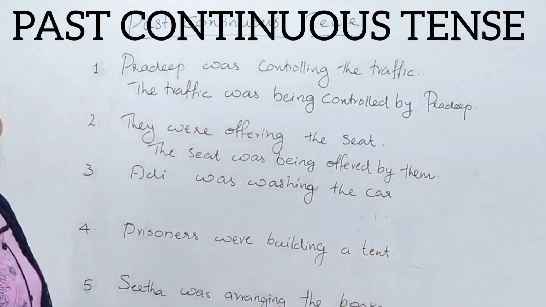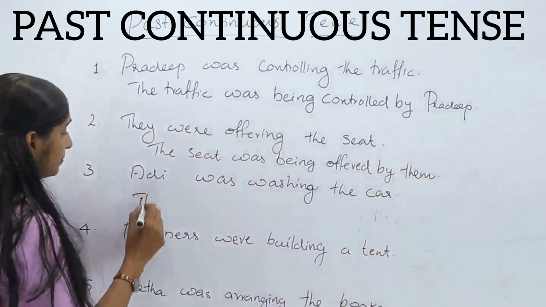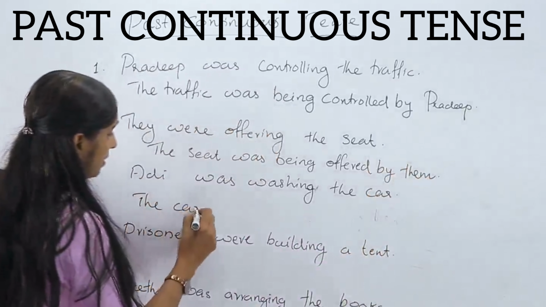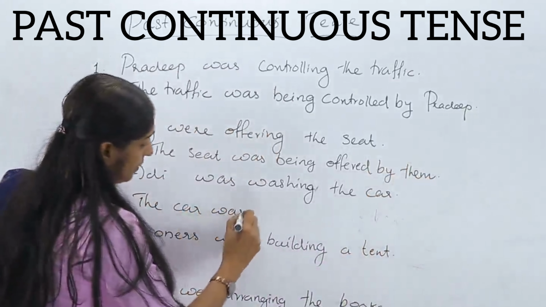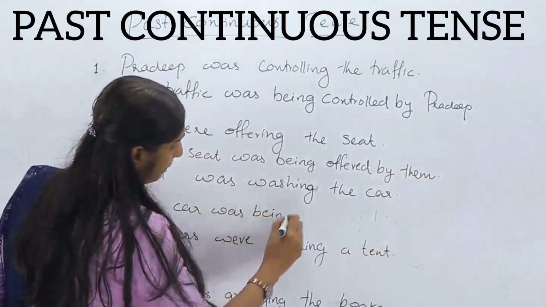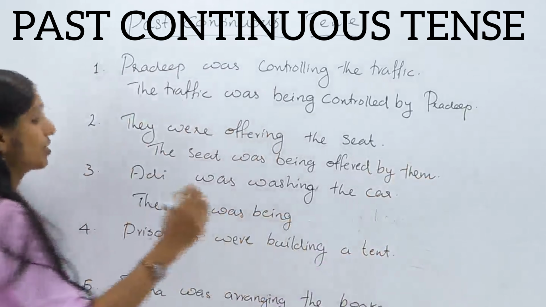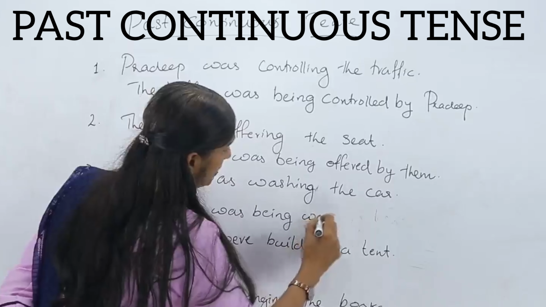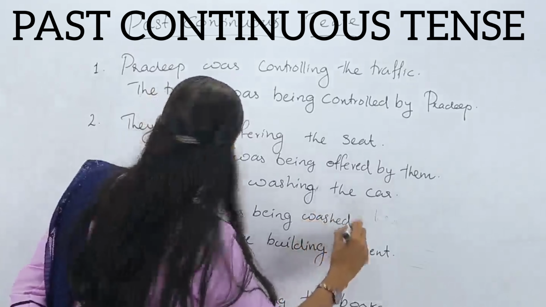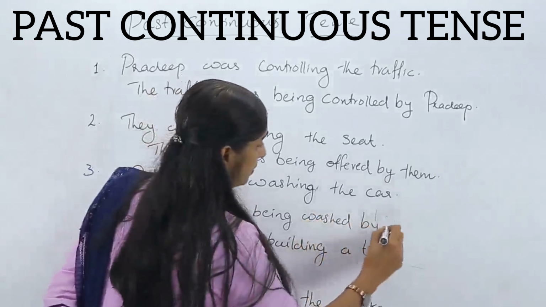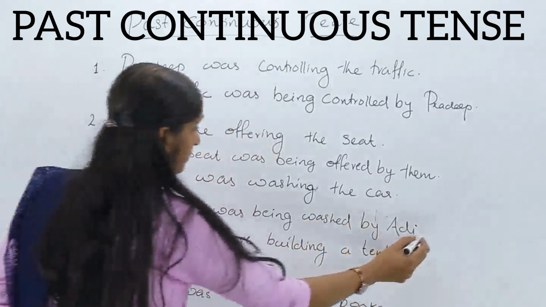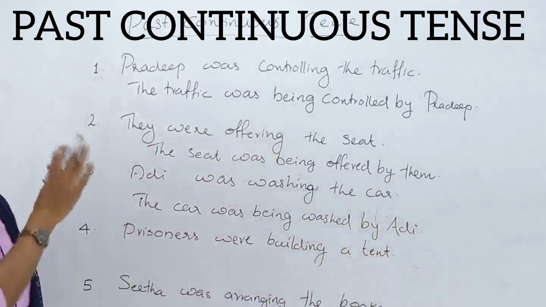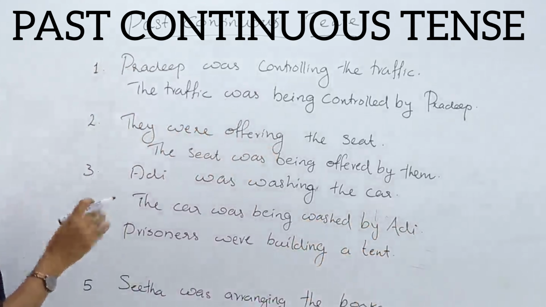Adi was washing the car. The car was being washed. Very good. Being washed by Adi. Okay. Have you all written the correct answer? Good.